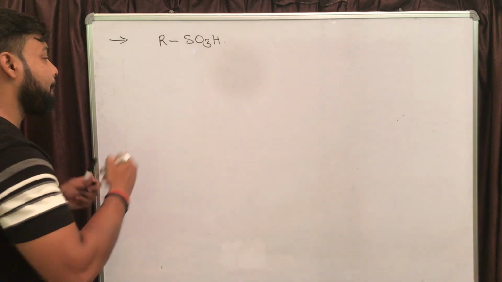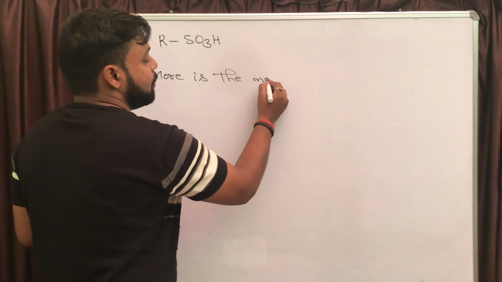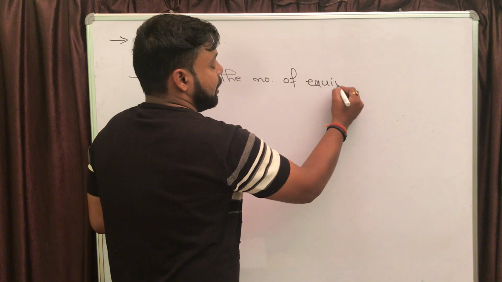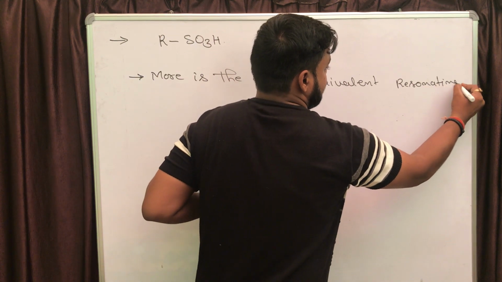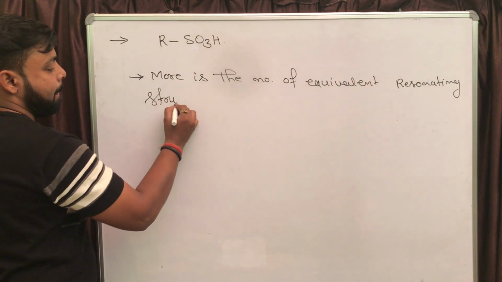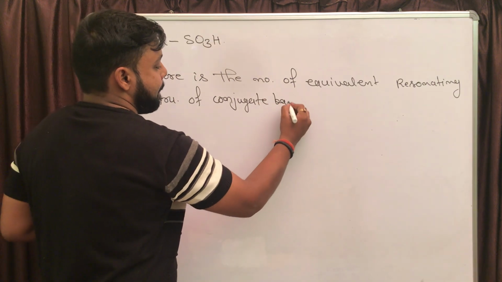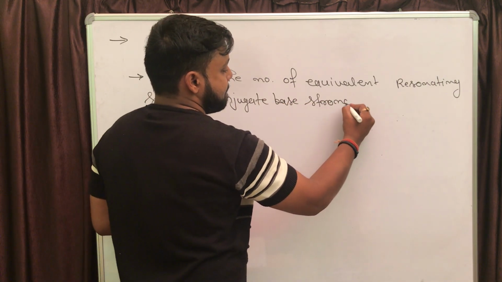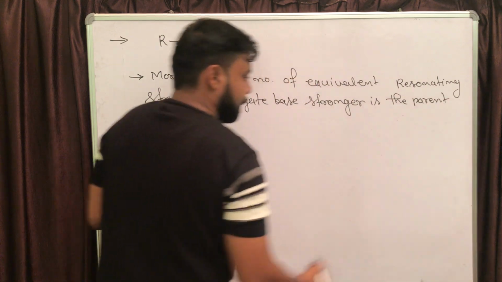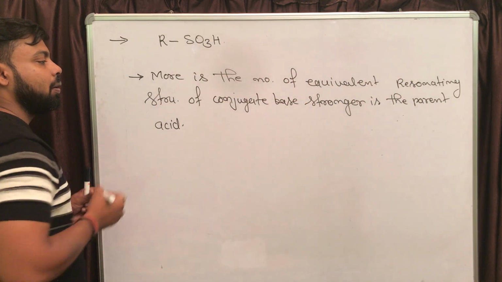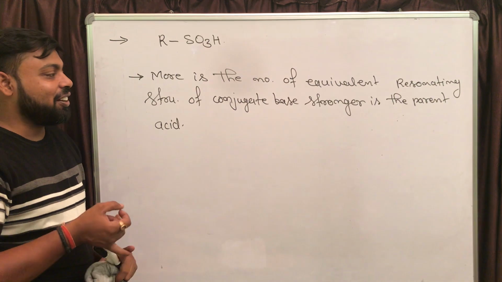The statement is: more is the number of equivalent resonating structures of conjugate base, stronger is the parent acid.